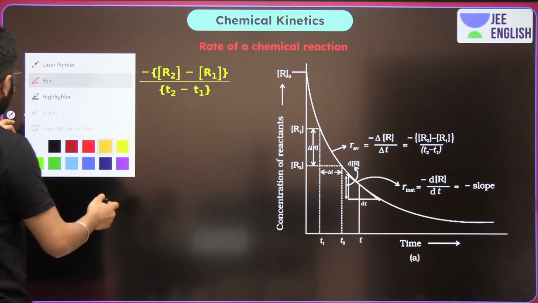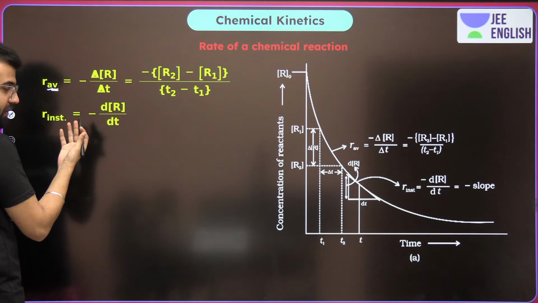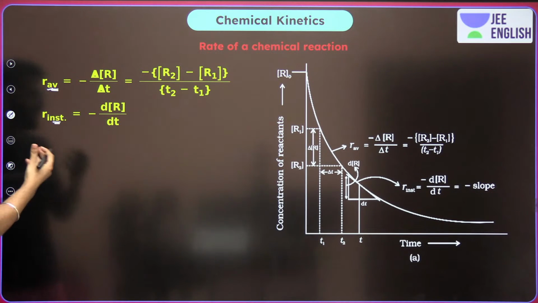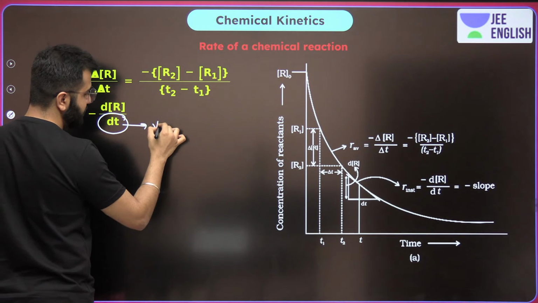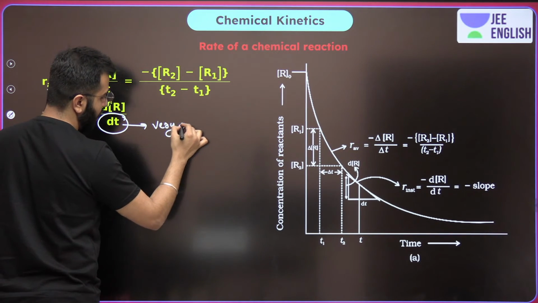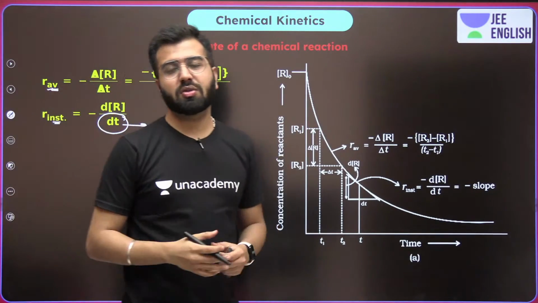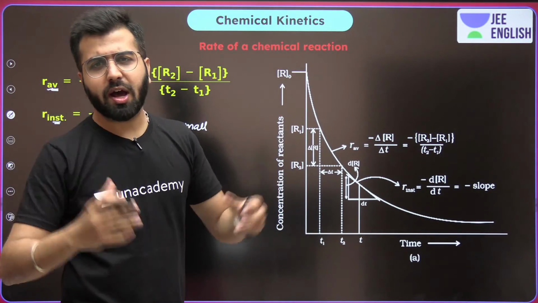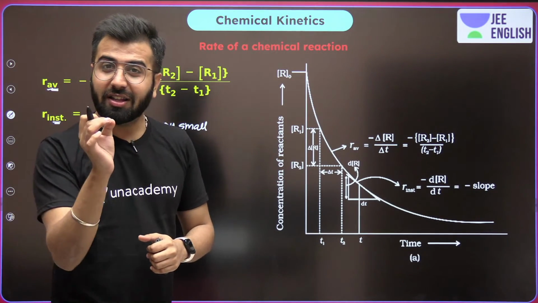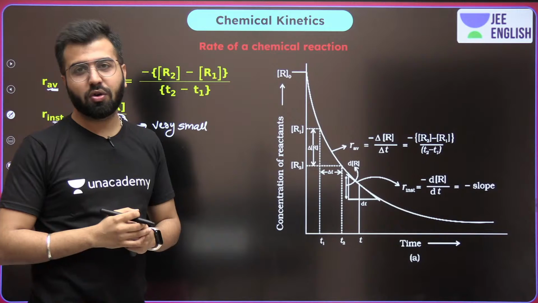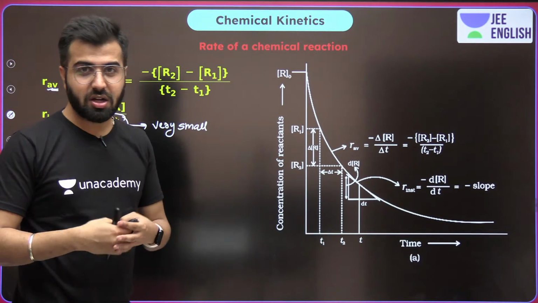We're talking about two rates. We're talking about the average rate of the reaction. We're talking about instantaneous. In the case of instantaneous, this delta T is very small. Let's say a reaction takes 10 minutes, or 1 hour, to get complete. Whenever we talk about the instantaneous rate, we actually want to know within 1 second how much concentration changed.